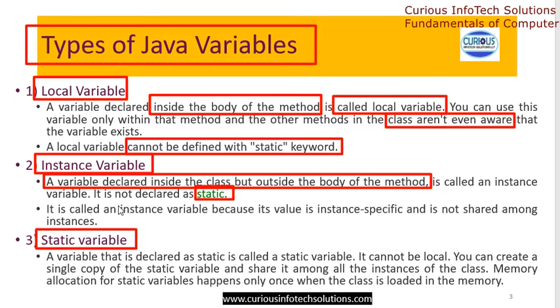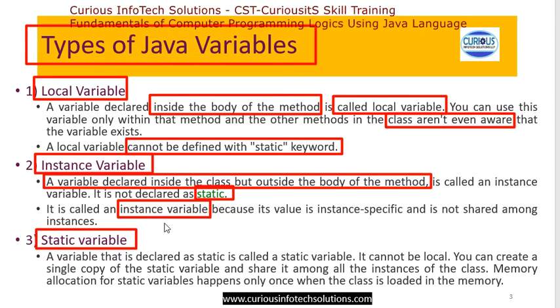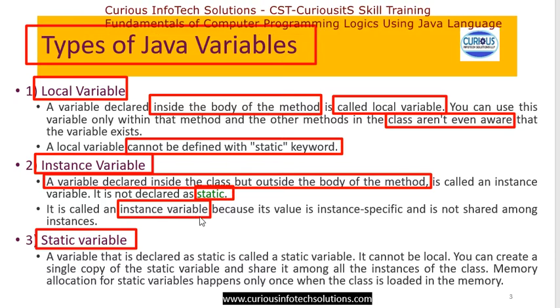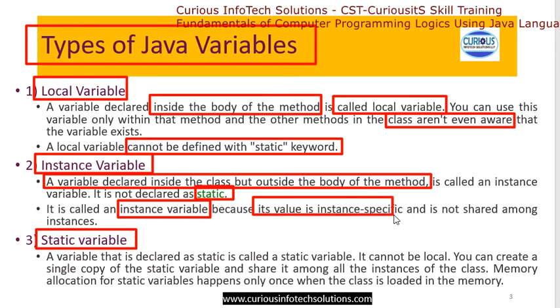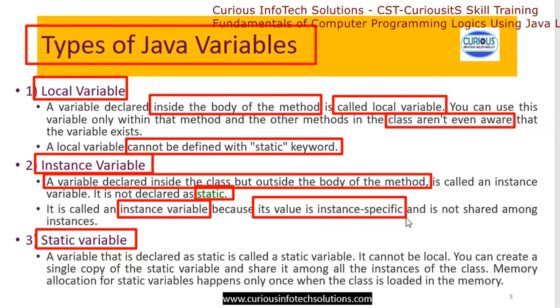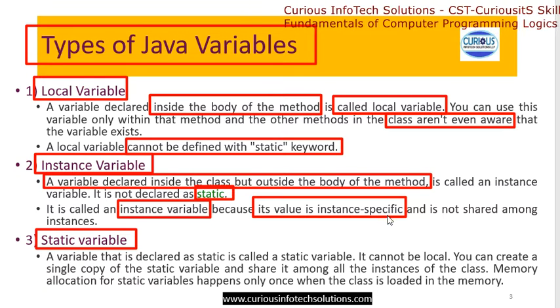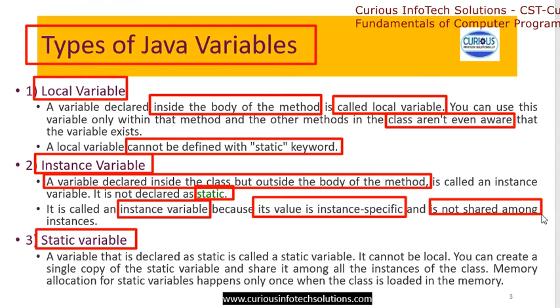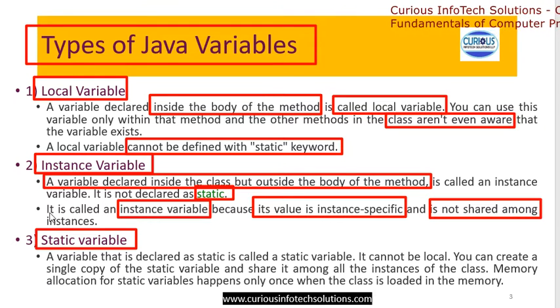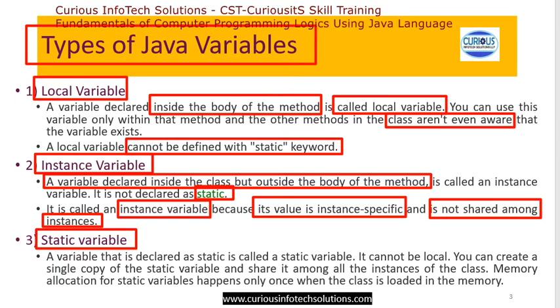Why are we calling this an instance variable? Because its value is instance specific, कोई permanent चीज नहीं रहेगी. It is instance specific and is not shared among instances. तो दूसरे instance के साथ ये शेयर नहीं होगी.